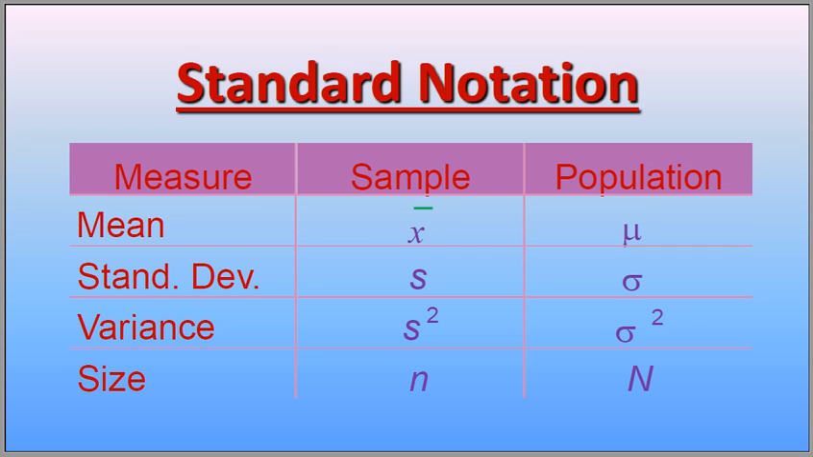These are the standard notations which we use. Sample mean is represented by x bar, population mean is represented by mu. Sample standard deviation is represented by small s or capital S, while population standard deviation is represented by sigma. Sample variance is represented by s square and population variance by sigma square. Sample size is represented by small n and population size by capital N.